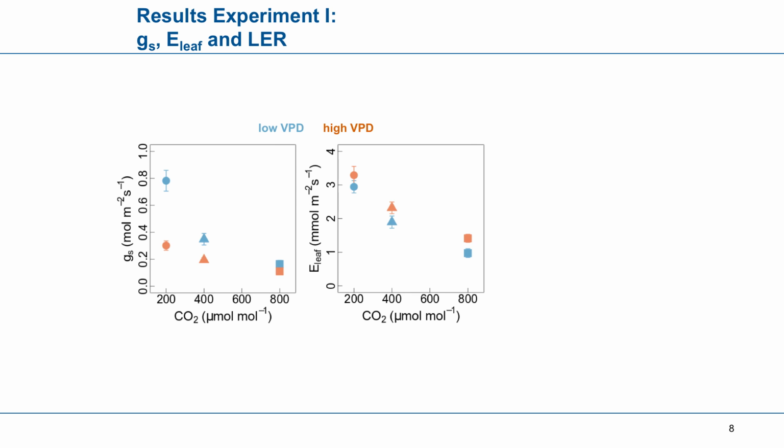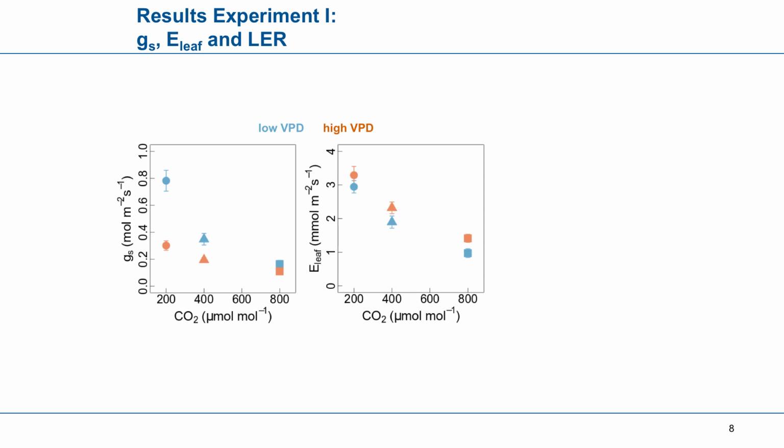So coming to stomatal conductance, the results were more or less expected. Higher CO2 caused a clear decrease in stomatal conductance, and also a lower VPD produced a higher conductance. However, it's remarkable how strong the regulation of stomata actually is. While at 200 ppm the difference between VPD levels is more than 100%, more than double, at 800 ppm there is almost no more regulation, probably because they are also at lower levels.